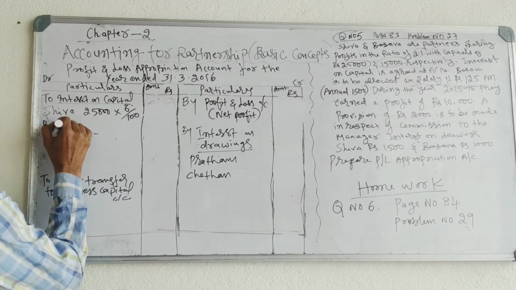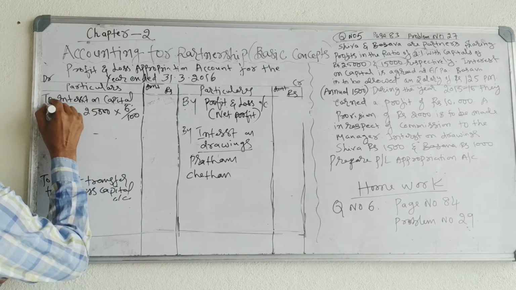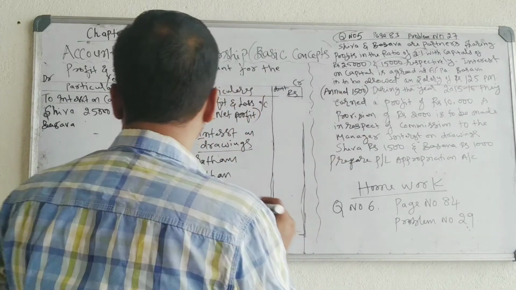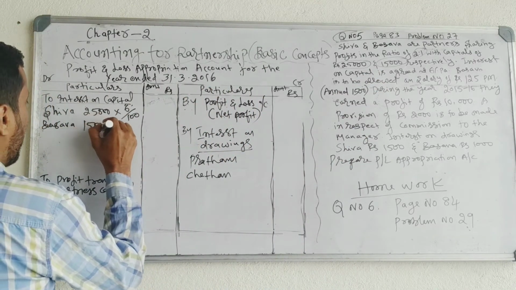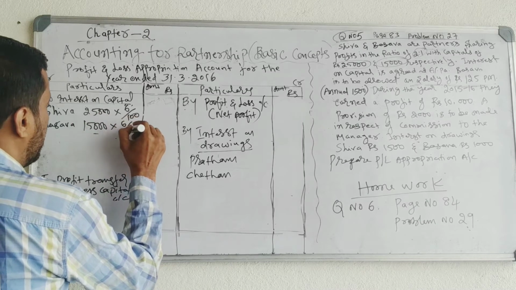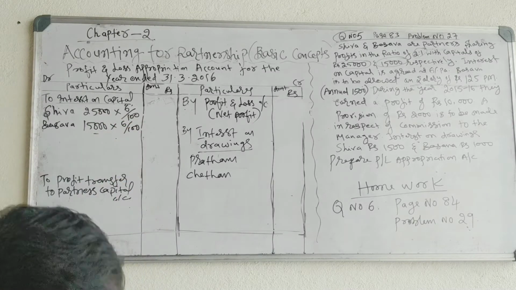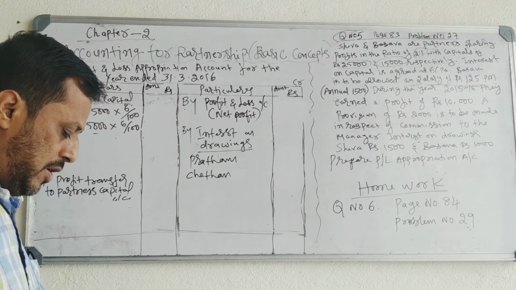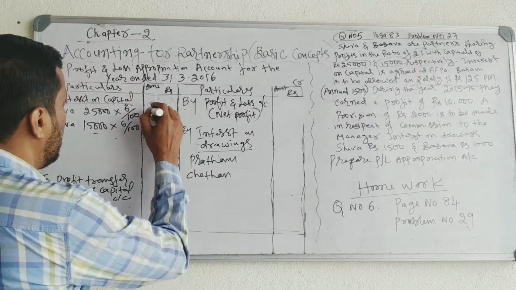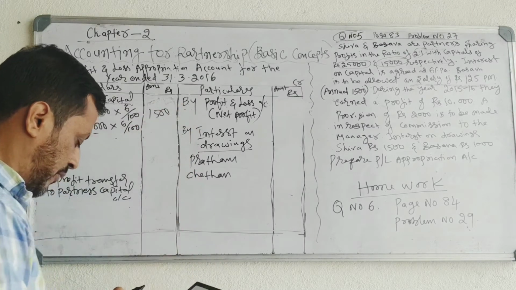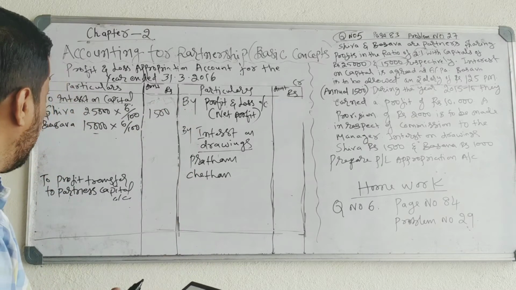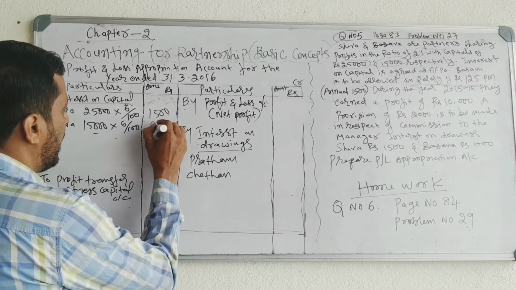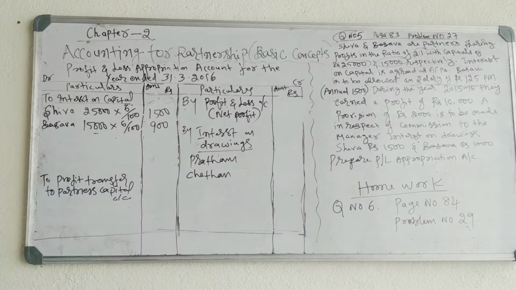Baswa, capital is 15,000 into 6%. 25,000 into 6% is 1,500. 15,000 into 6% is 900. This is the interest on the capital.